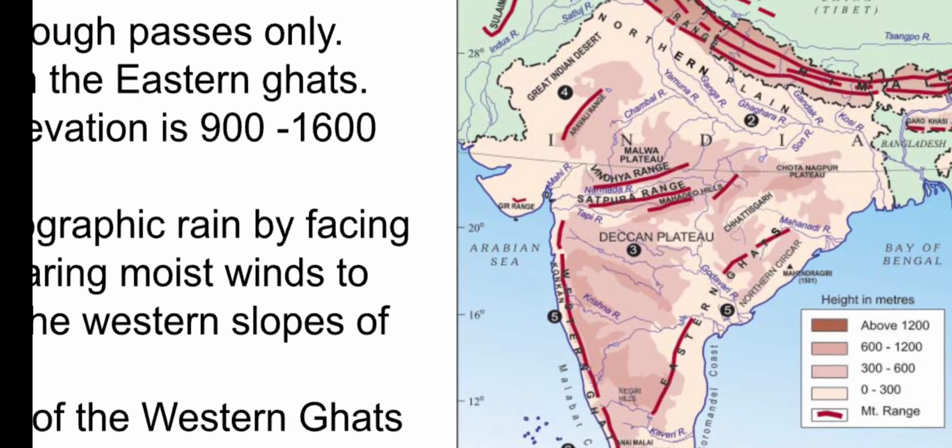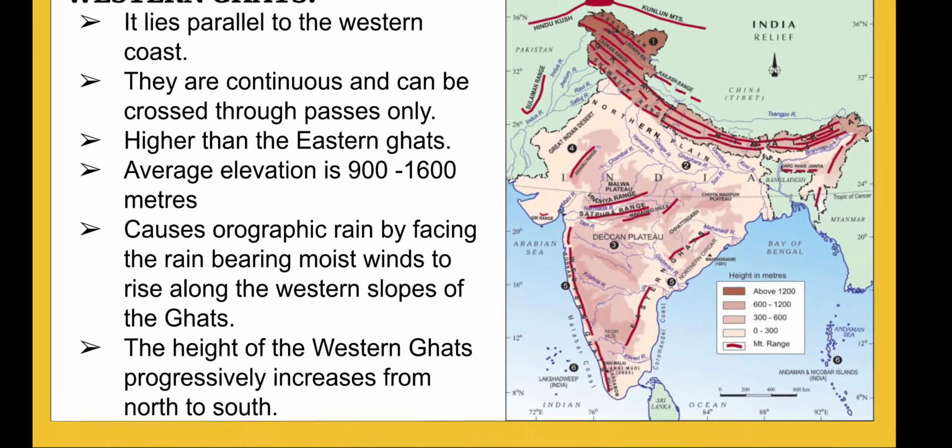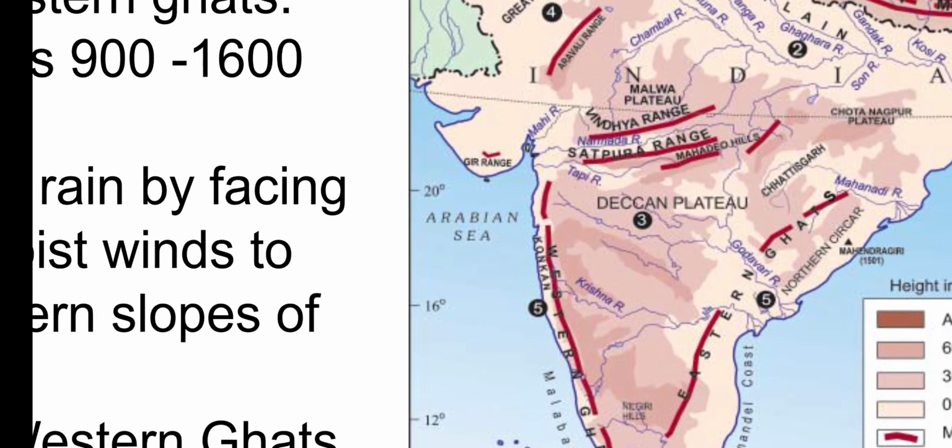You can see in this figure how the Western Ghats are shown with the red strip. That part is known as the Western Ghats. It lies parallel to the western coast. Now where is the western coast?